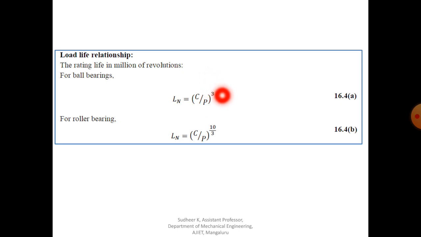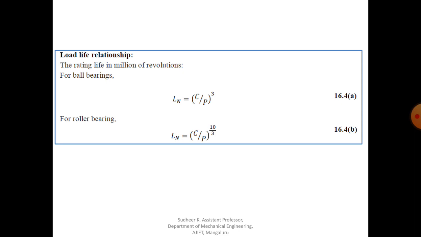So n is constant for ball bearing, that is n equal to 3, and similarly n equal to 10 by 3 for roller bearing. So that is the relationship between the life in million revolutions, the dynamic load carrying capacity and equivalent dynamic load.